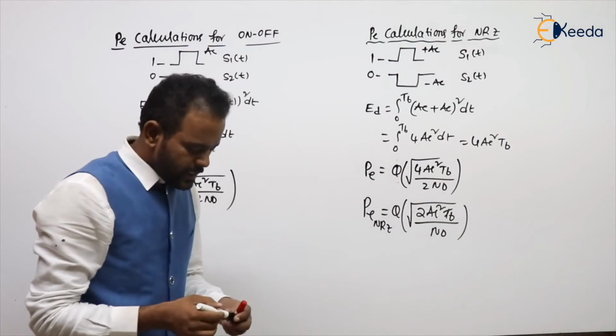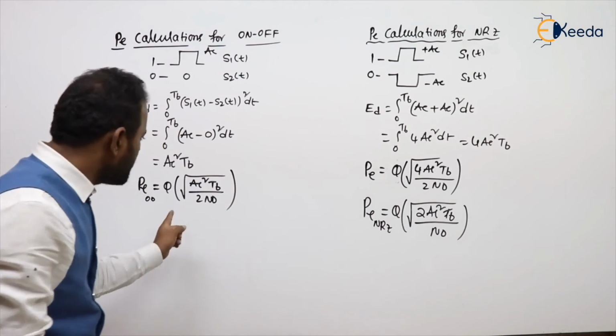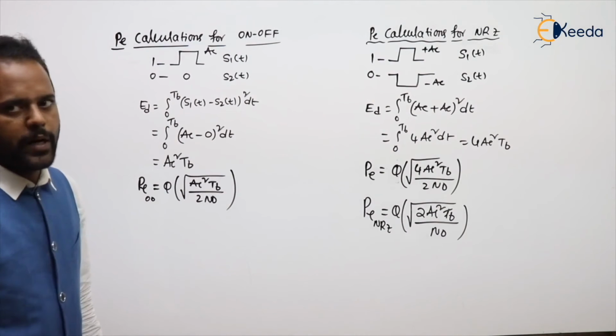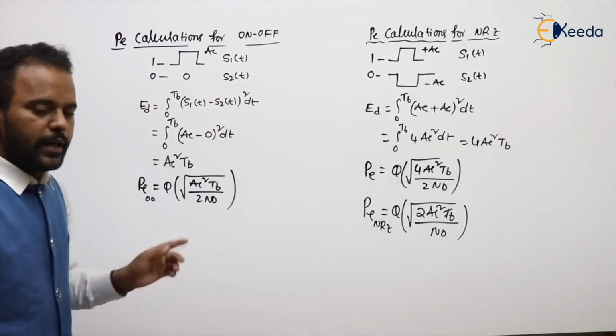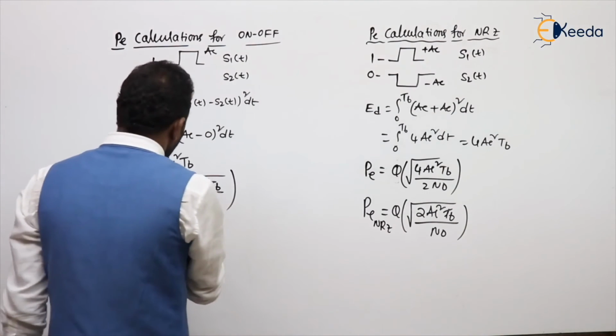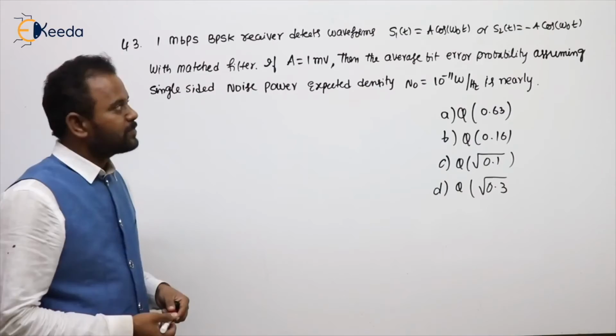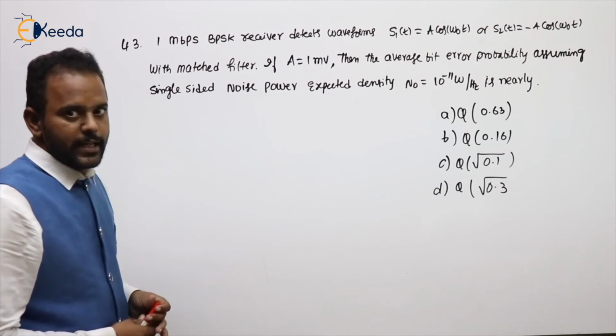So NRZ is similar to PSK, and on-off is similar to FSK. If you compare these two, where is the argument of the Q function more? In NRZ it is more. NRZ being more means the probability of error for on-off is greater than for NRZ. Let's see the next problem.